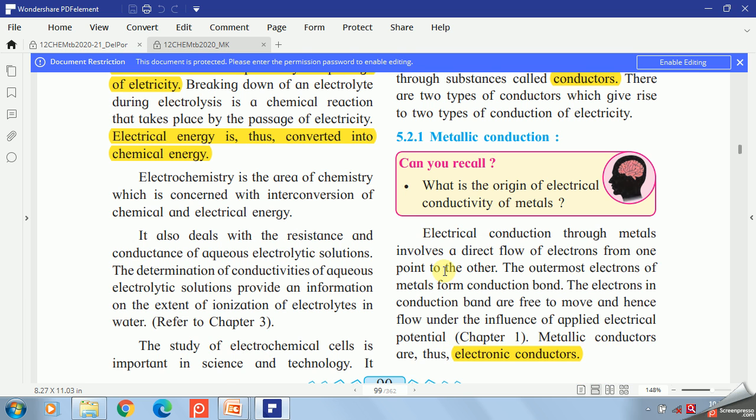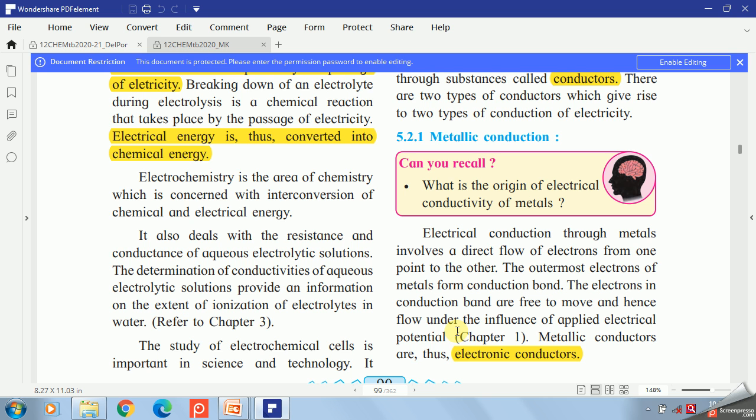So electric conduction through metals involves a direct flow of electrons from one point to another. The outermost electrons of metal form the conduction band. The electrons in conduction bands are free to move and hence flow under the influence of applied electric potential.